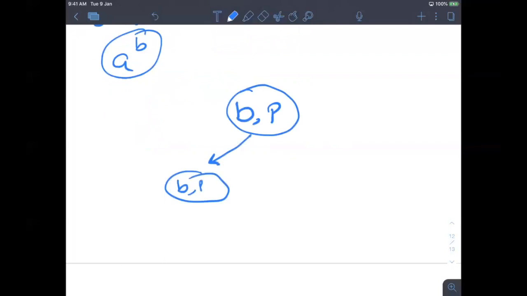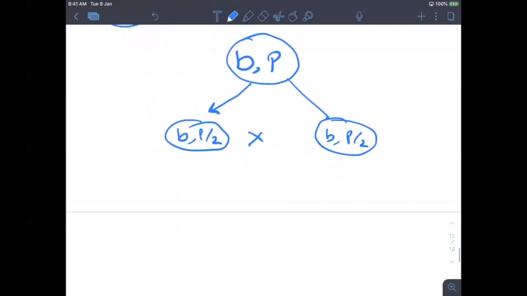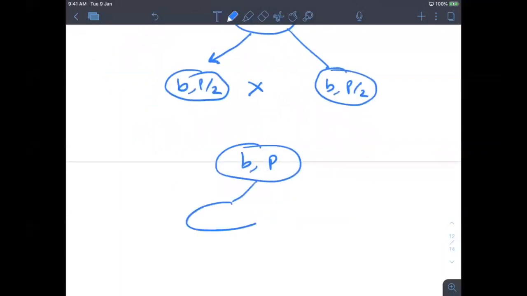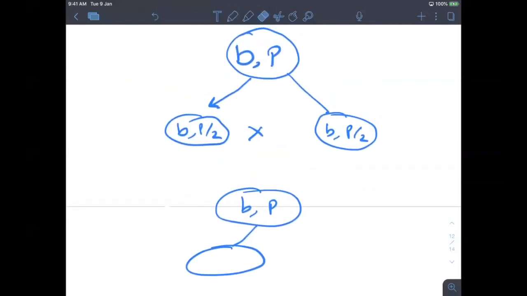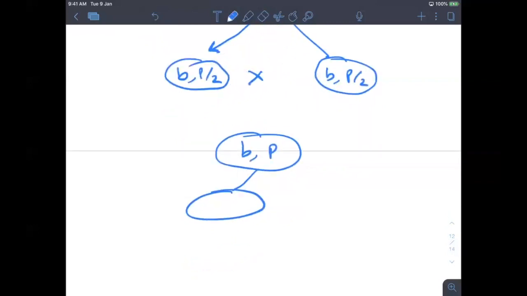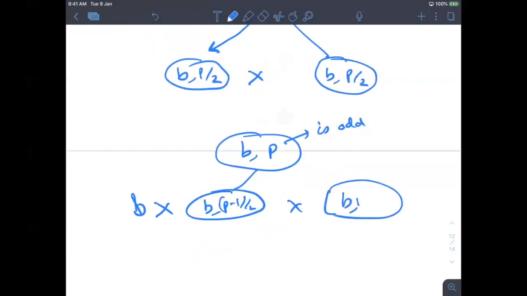Now, if it is even, let's say simple even, so I can write it as b to the power p by 2 into b to the power p by 2. And if p is odd, what happens is b into b to the power (p minus 1) by 2 into b to the power (p minus 1) by 2.